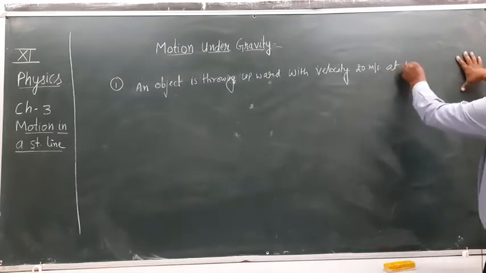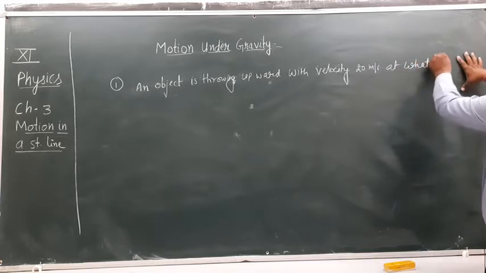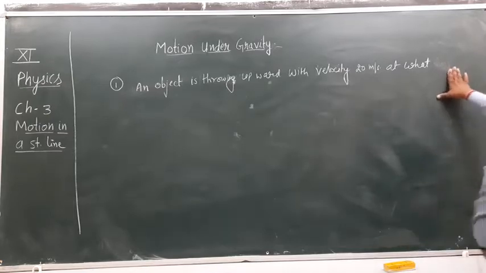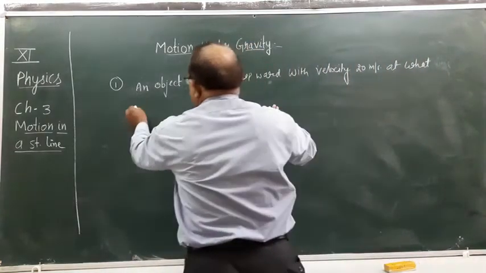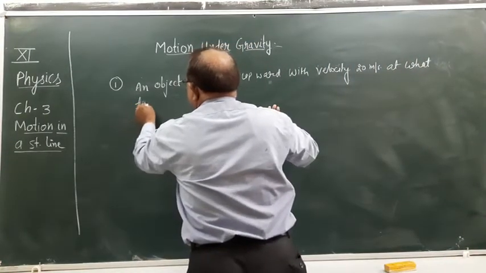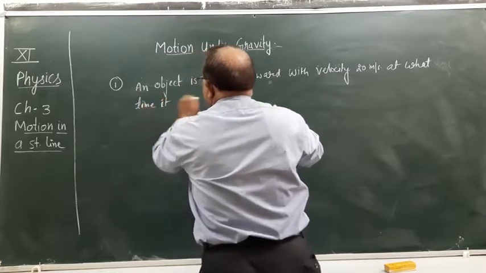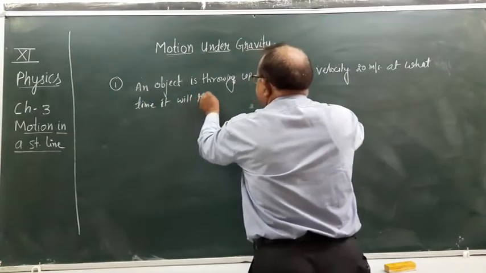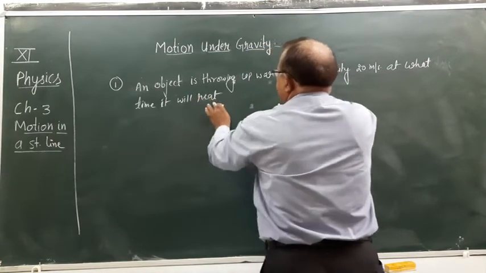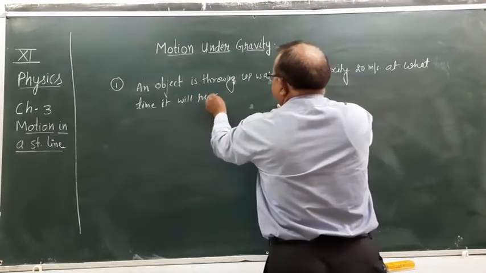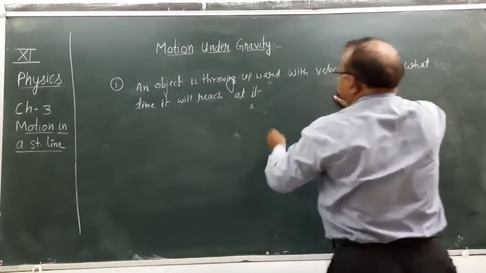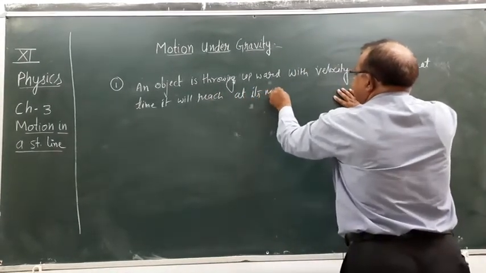At what time will it reach its maximum height?